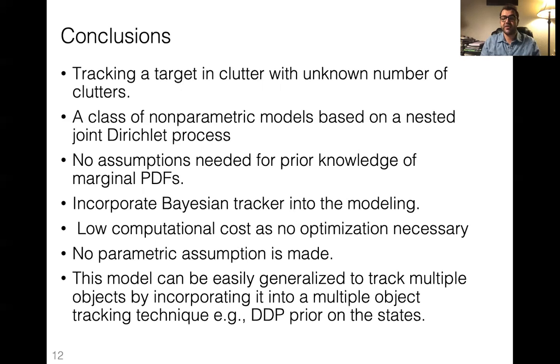For example, we can use a dependent Dirichlet process prior over the state parameters, then incorporate this method into it, and have a nonparametric method to first estimate the actual measurements and then use that to track multiple objects. This method is completely probabilistic, so there is no optimization in this problem. And as mentioned before, this model does not have any parametric assumption.